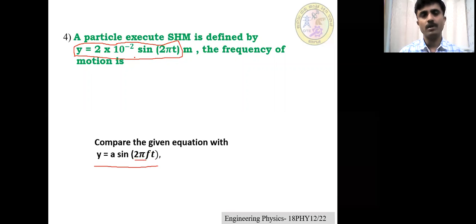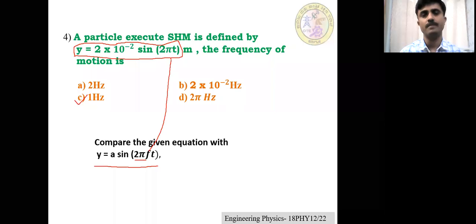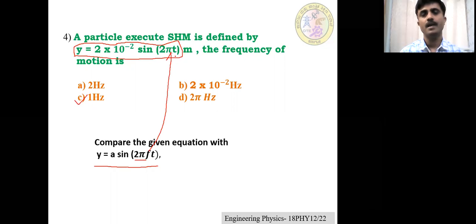Now compare with this equation. Look here, what is the value given in the bracket? 2 pi t. Look here, 2 pi of t. Now compare, what is the frequency value? Frequency is equal to 1. So f is equal to 1 hertz is the answer. I hope you understood this concept. Very simple. Compare this equation with your given equation, then you will get the frequency f is equal to 1 hertz.